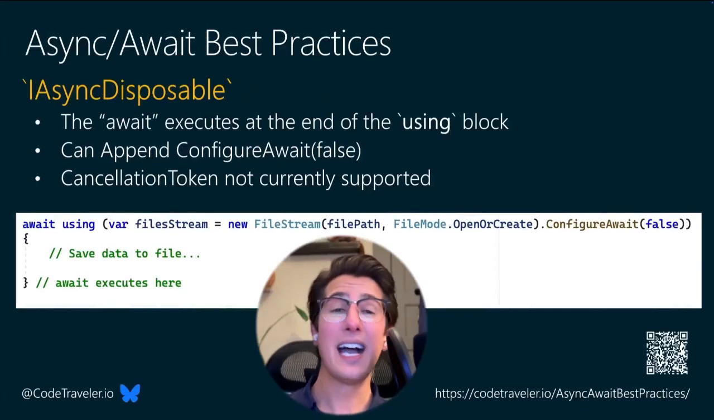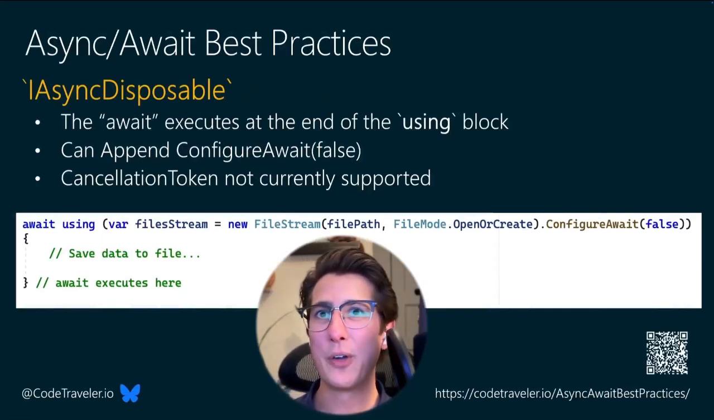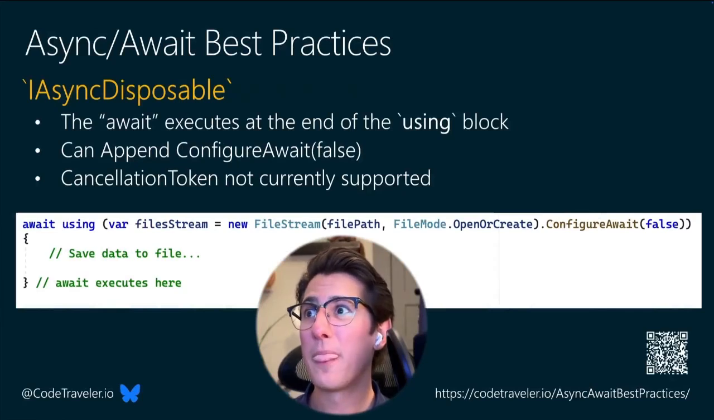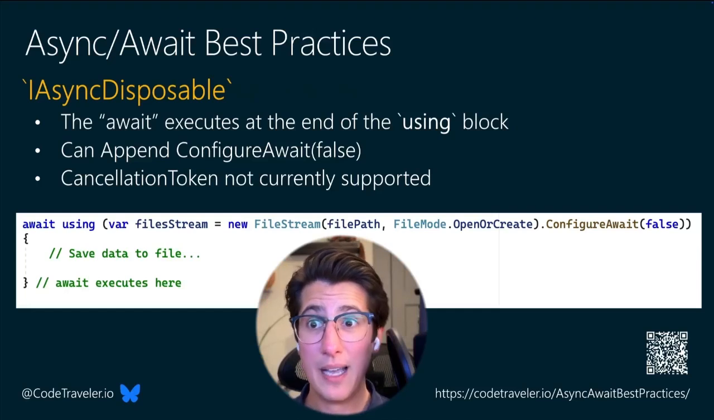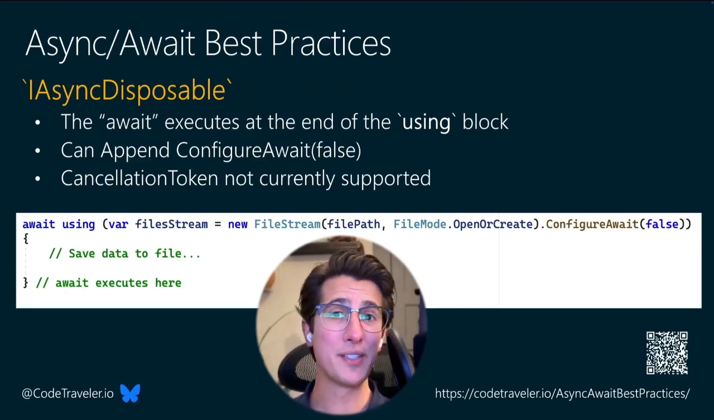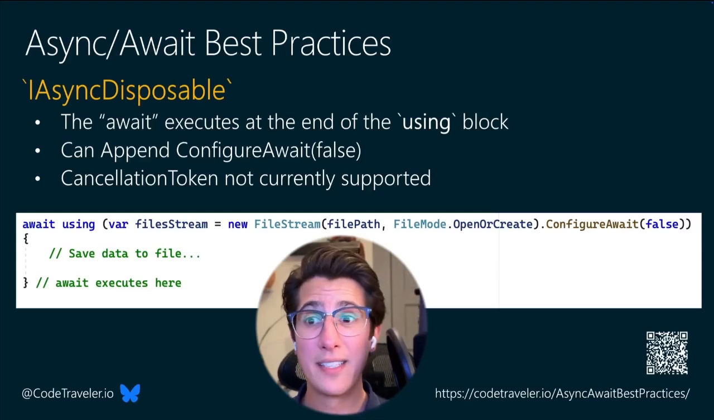Okay, and finally, IAsyncDisposable. I didn't have an example of this in the sample code, but let's talk through it right here. IDisposable has been around in .NET for a very, very long time. IDisposable is an interface that we add to any class that uses unmanaged resources that maybe the garbage collector can't detect, and we want to free up those resources when we're done.